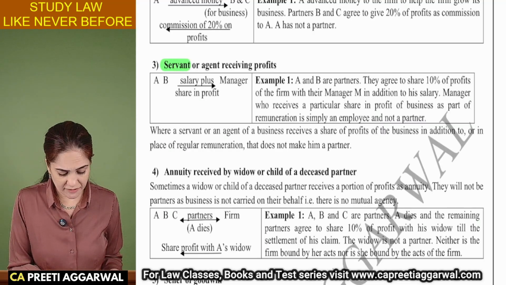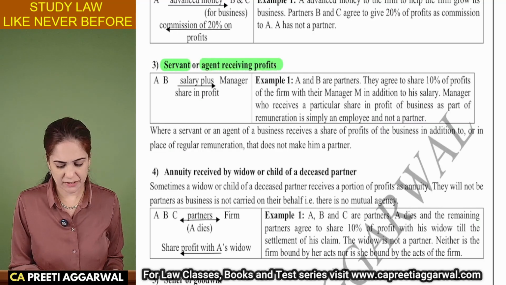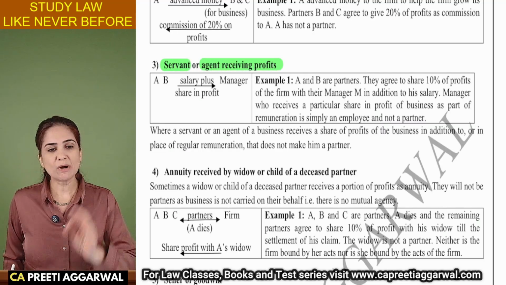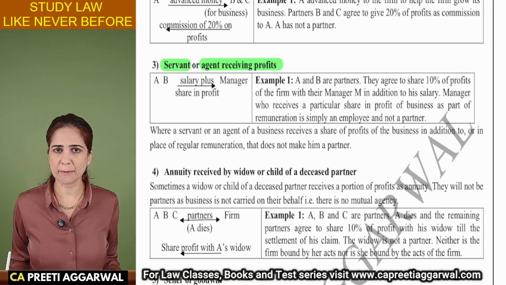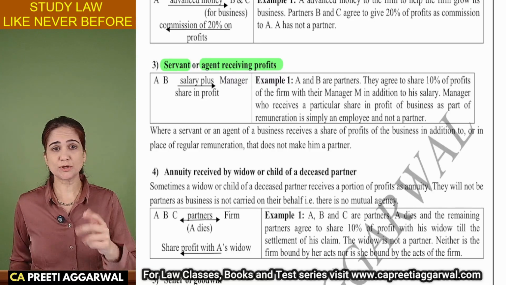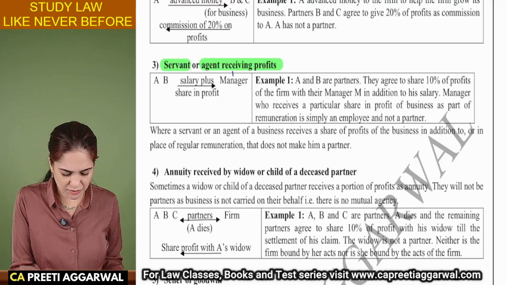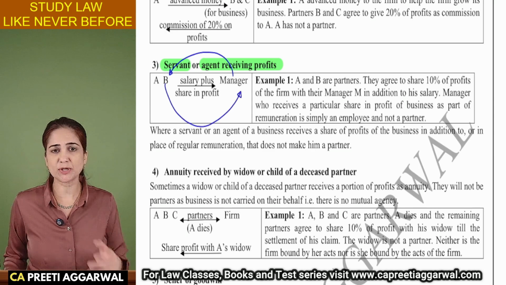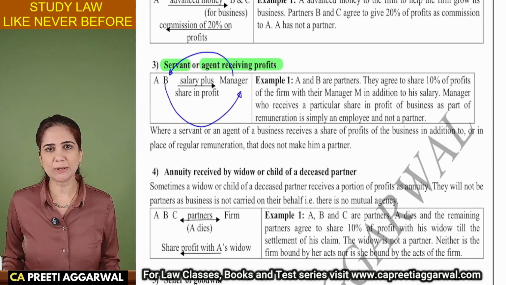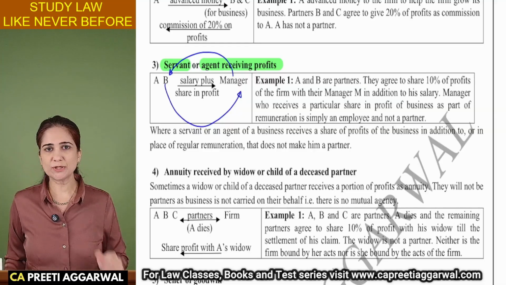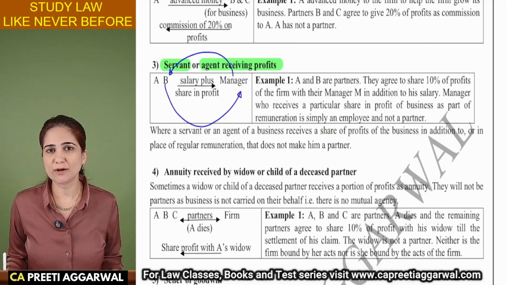Okay, servant or agent receiving profit. Servant here means employee. You are sharing profit with your employee. That doesn't mean that he has become our partner. There is no mutual agency. Manager is not responsible for the acts of the firm. The firm is not responsible for the acts of the manager. Manager took a loan to buy a house. The firm is not going to repay that loan, no? There is no mutual agency. Yes, there is sharing of profit.